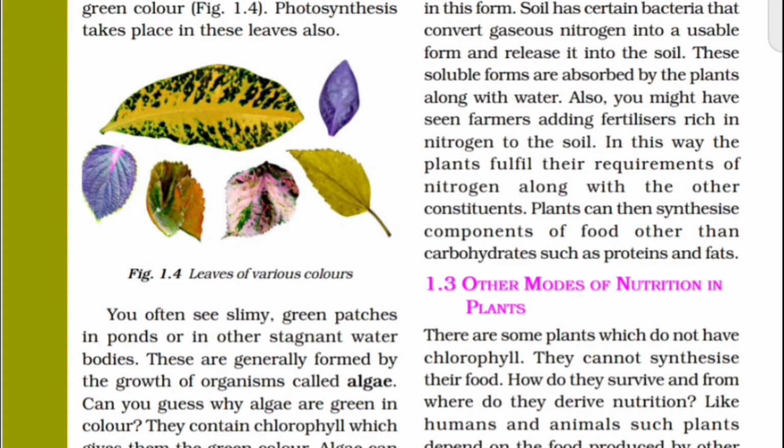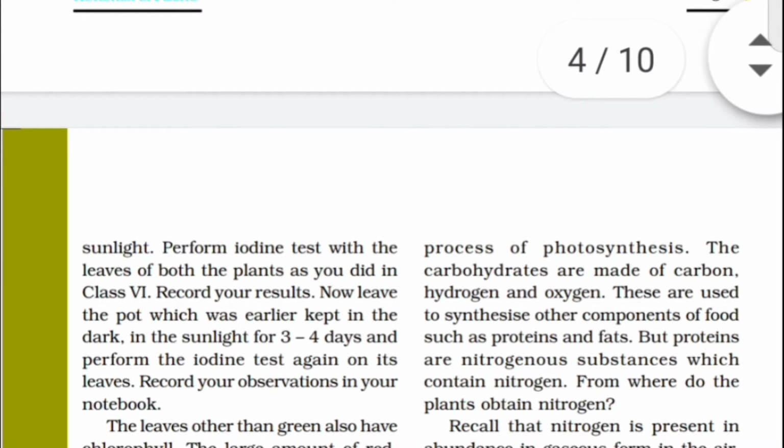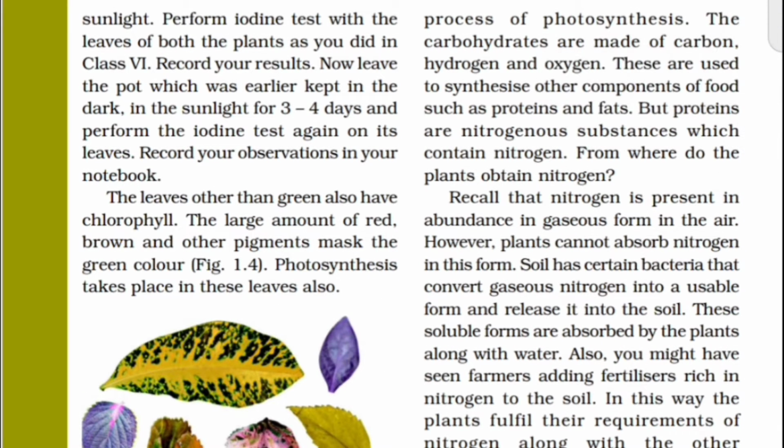Before discussing this, I would like to discuss another concept, that is pigments in leaves. This activity is given, and I have given you its summary: there are different pigments in the plants.